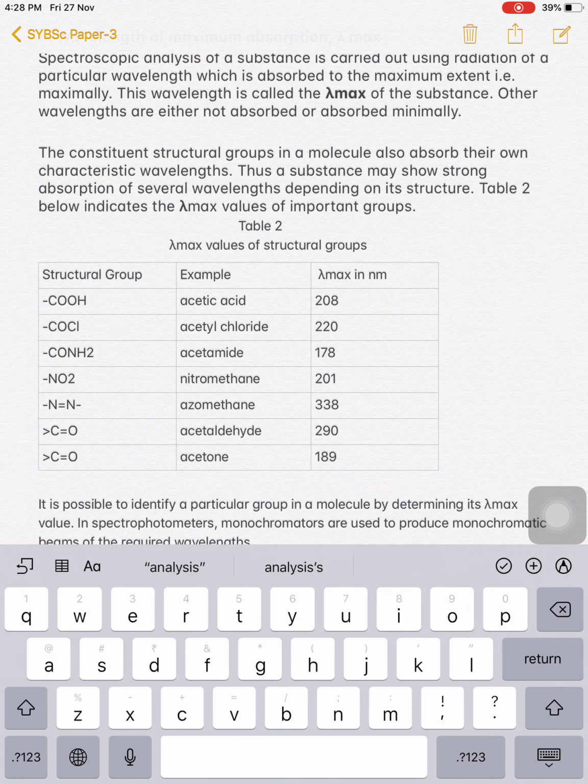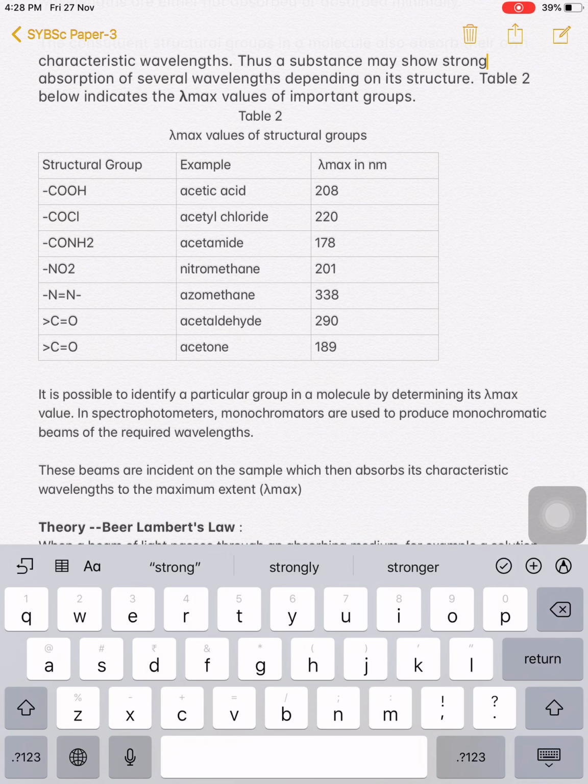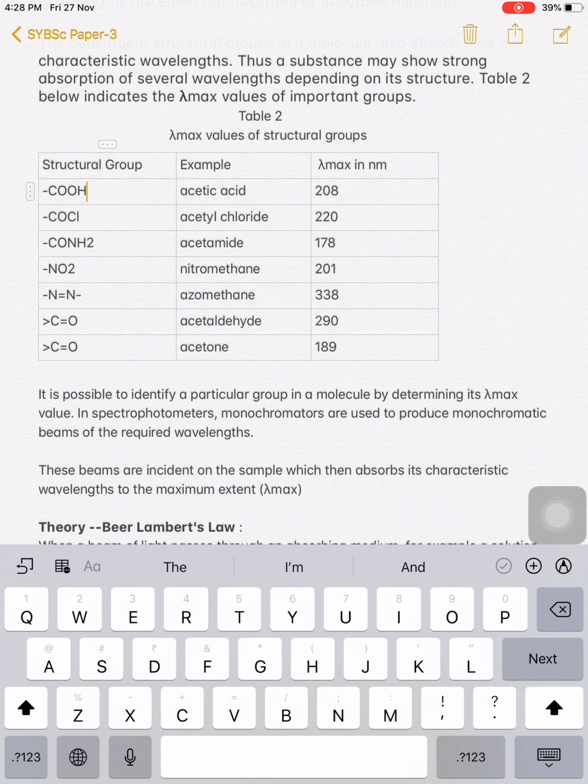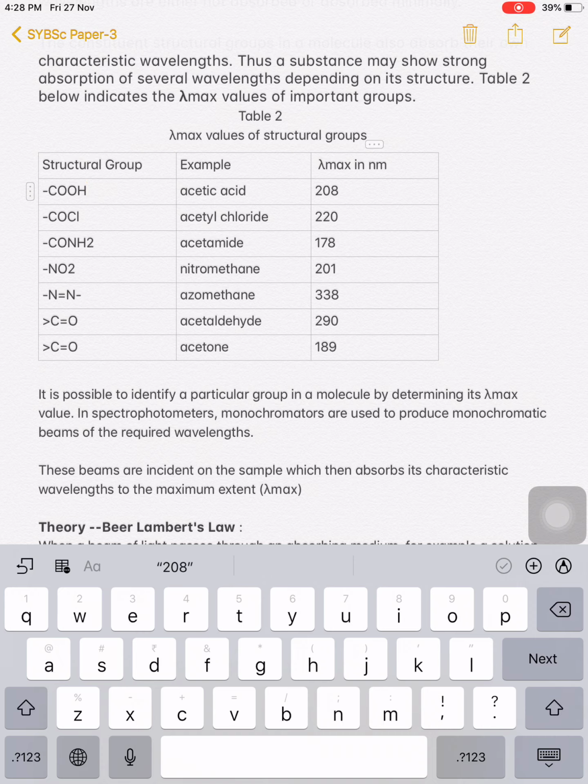The constituent structural groups in a molecule also absorb their own characteristic wavelength, meaning each specific functional group absorbs a specific wavelength of radiation. Thus a substance may show strong absorption of several wavelengths depending on its structure. Now see this table. The carboxylic acid functional group in acetic acid shows a lambda max value of 208.